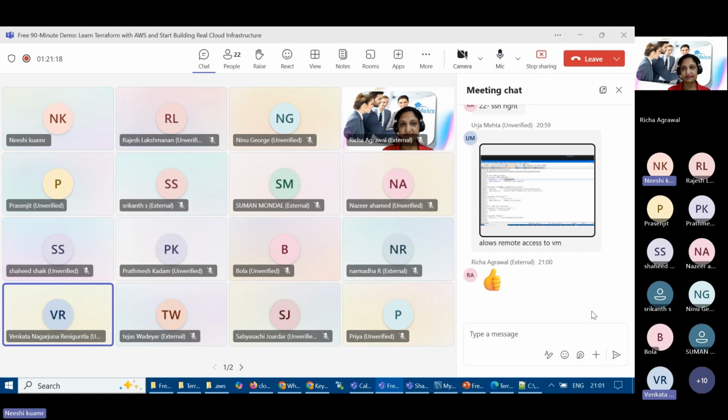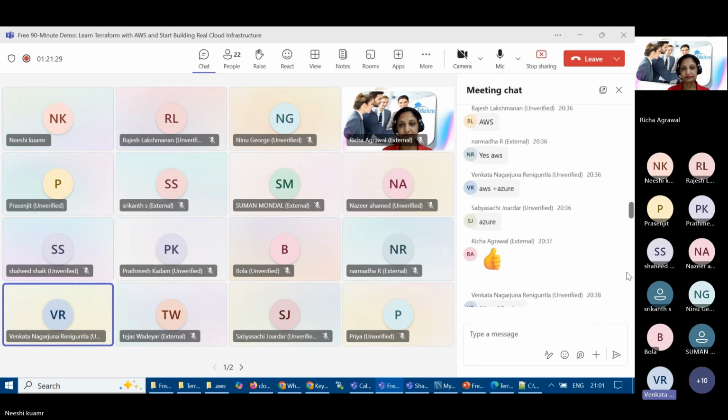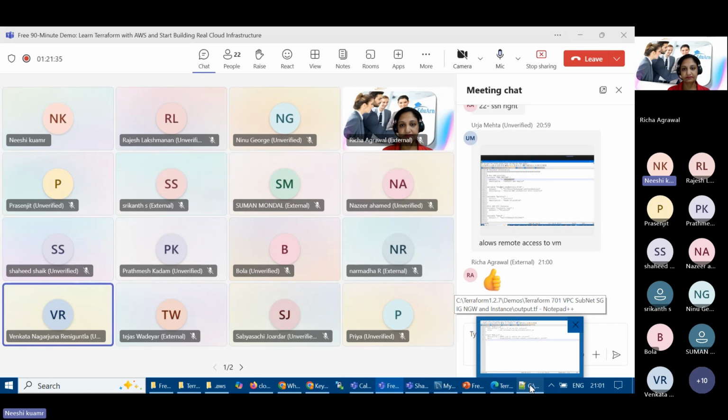One question. Actually, we have written everything in the format in which we declare it in the AWS portal or the Azure portal. Okay, right. In Terraform, if you shuffle the things randomly, will it work, or is there any order? No, it will work. By default, Terraform will take care of that.